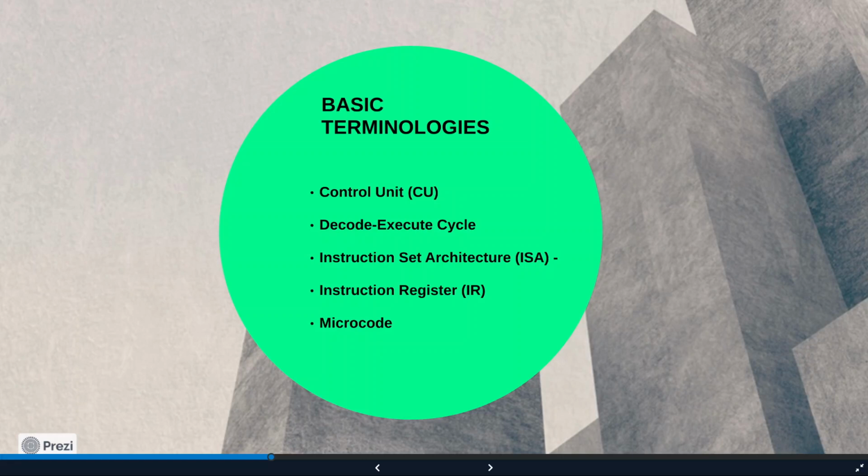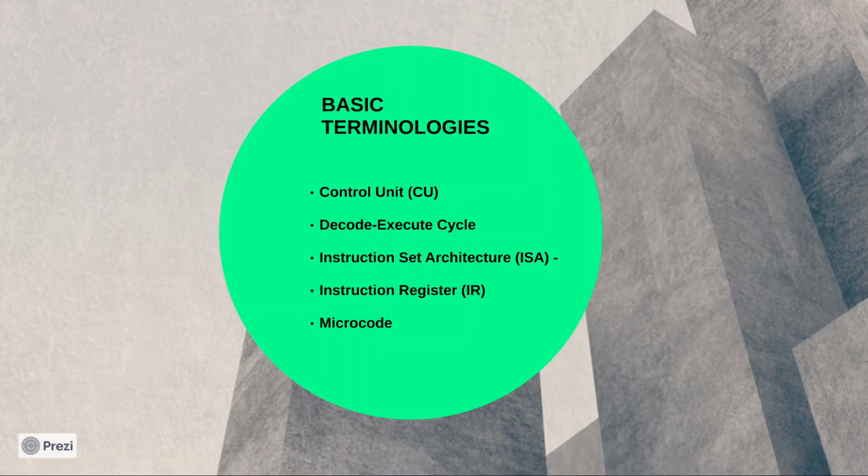Next up, we have the instruction register or IR. It is a register in the control unit that stores the instruction to be executed. The control unit retrieves the instruction from memory and stores it in the IR, where it is decoded and executed. The IR is an important component of the control unit as it acts as a temporary storage location for the instruction to be executed.